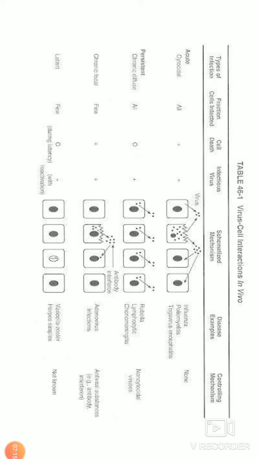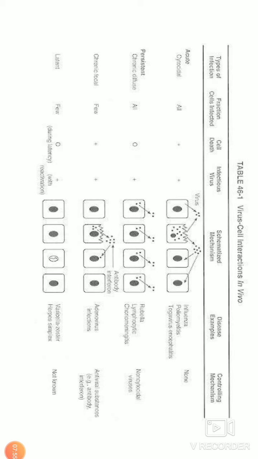When you grow these viruses in cell culture, it's very clear what kind of viral infection it produces, whether it is acute or persistent. In acute, the infected cells are killed by the viral replication, and then more cells are infected, they are killed, and it goes on until the host is available. Examples of such diseases are influenza, poliomyelitis, toga virus, etc. There are many. Coming to persistent, you have different types: chronic diffuse, chronic focal, and latent.